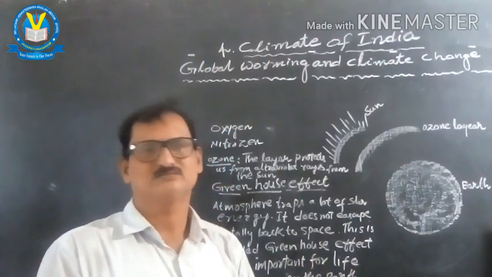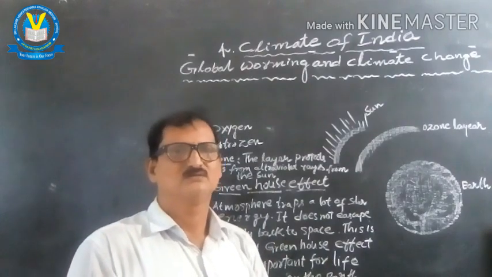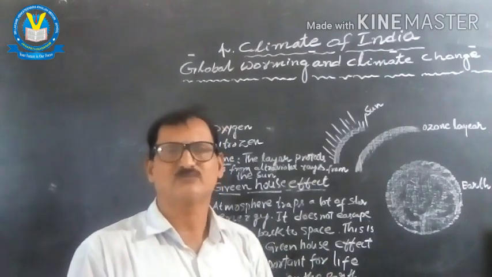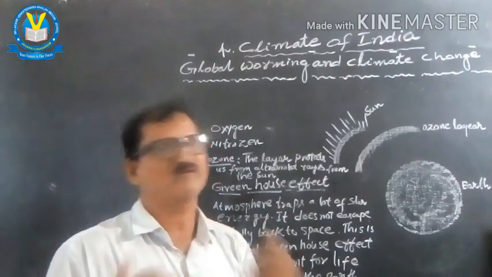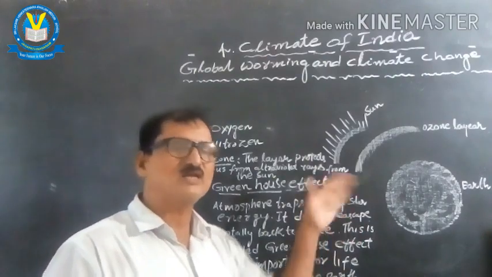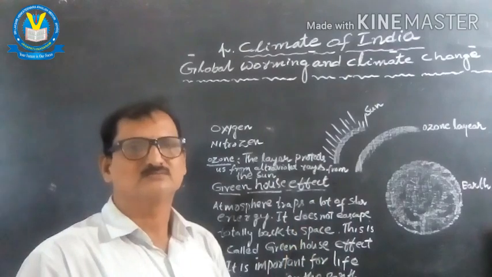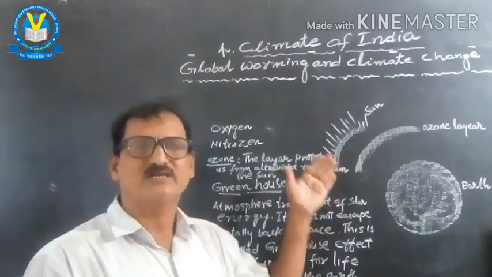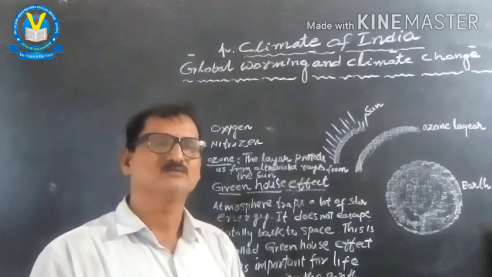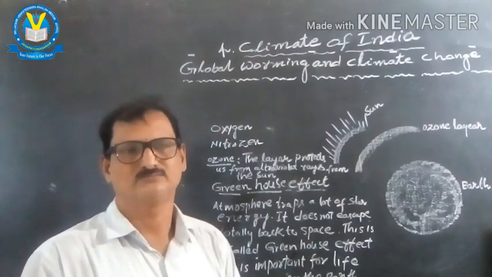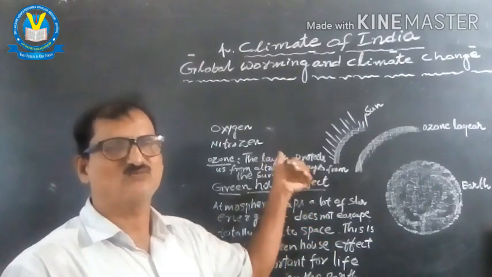One is oxygen, which is helpful to breathe. Another gas is nitrogen, which is helpful for the growing of plants. In turn, we will get lot of protein for our survival. And the ozone layer also formed. This ozone layer is protecting us from the ultraviolet rays passing directly from the sun. In turn, we are surviving in a perfect way. This is the ozone layer and the gases formed.